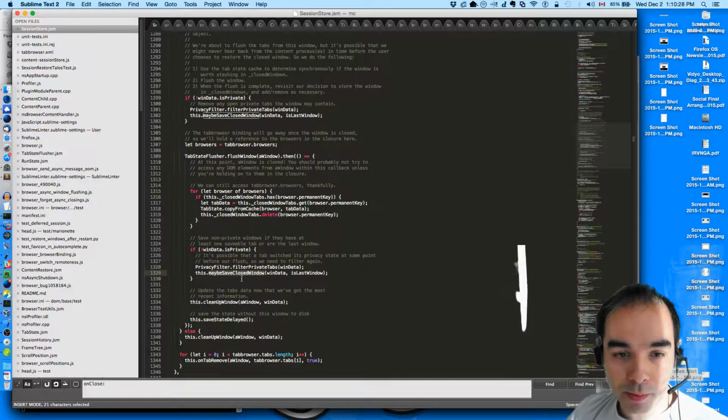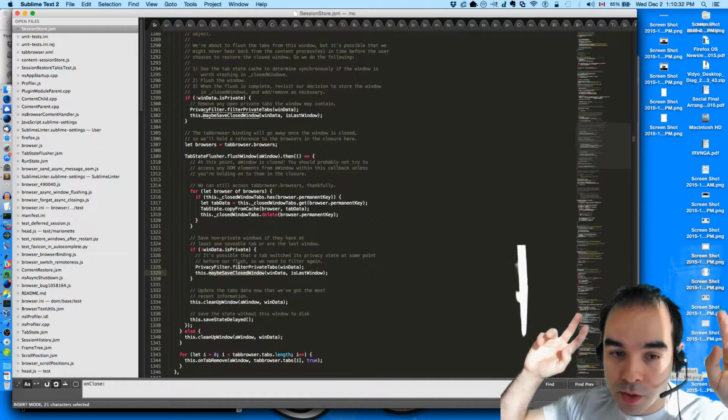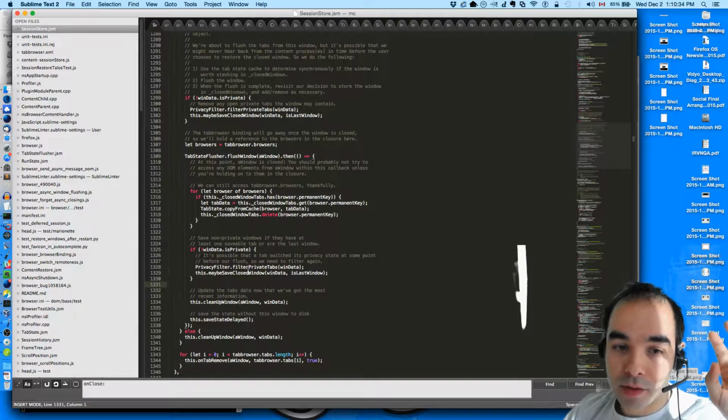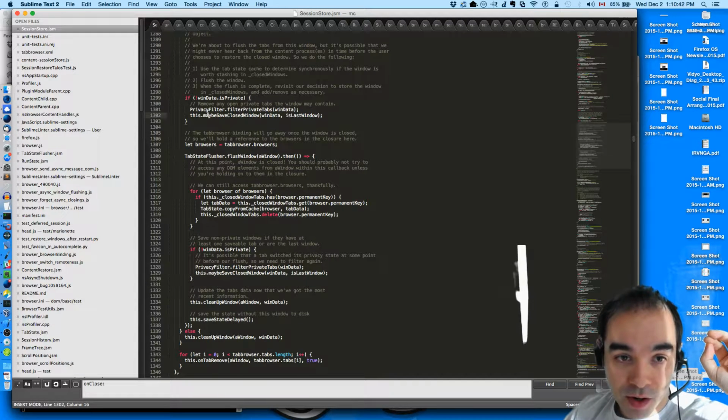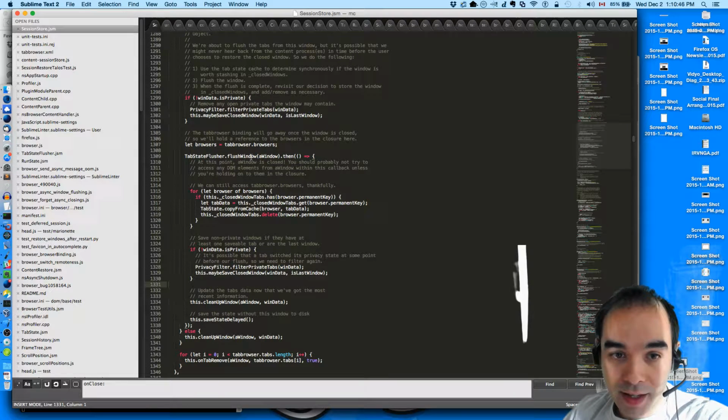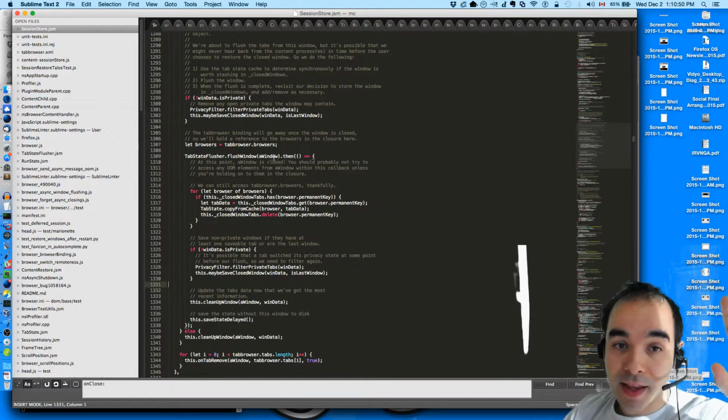And this is the one that's problematic. We need to make sure that when we maybe save closed window this second time, we don't actually do it if the window had been forgotten between this call and this call. Because this flush window thing happens asynchronously. It depends on a bunch of other messages, and then a promise gets resolved, and then this all runs after the window's gone away.